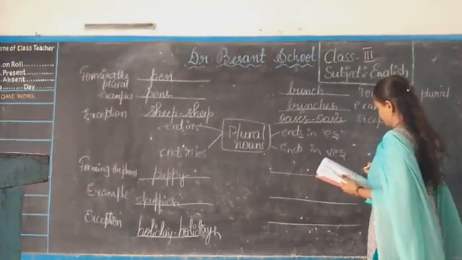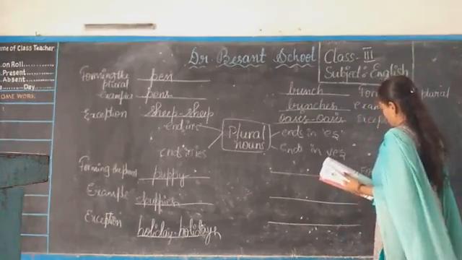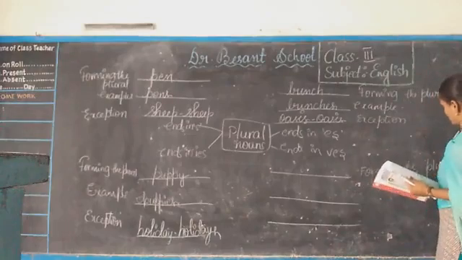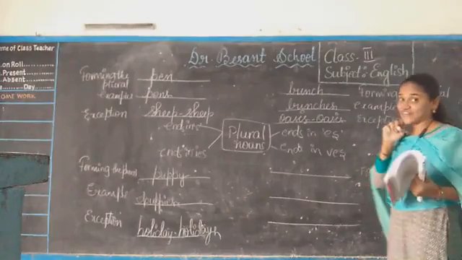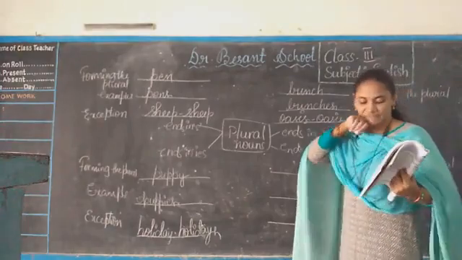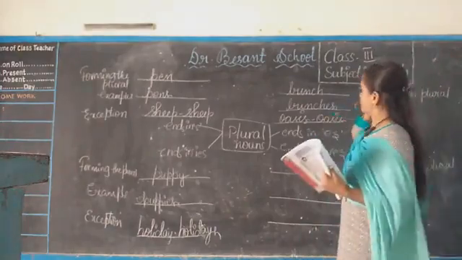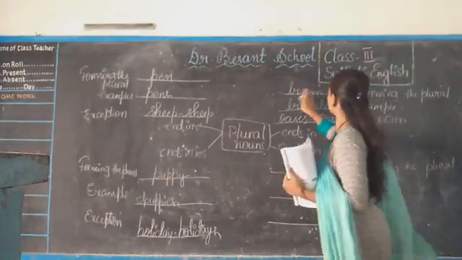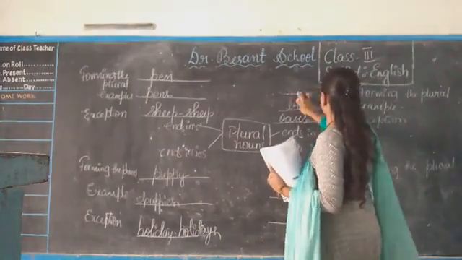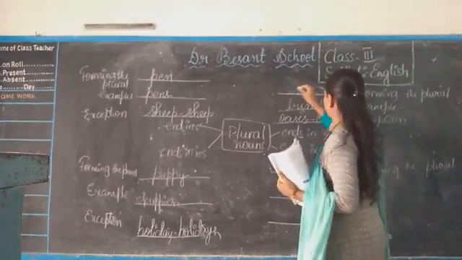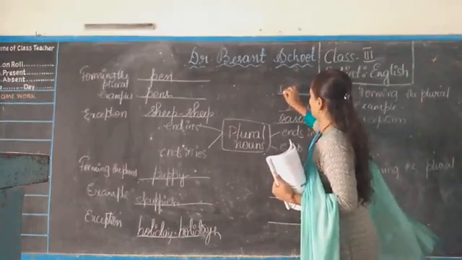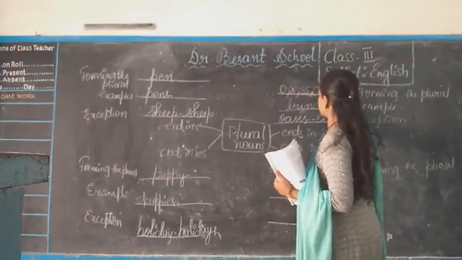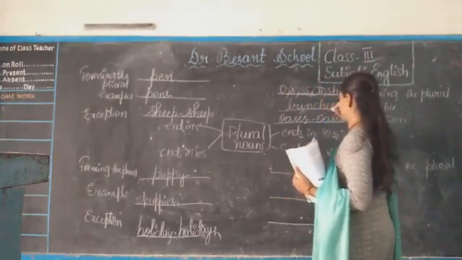Okay. Adding ves. If the word ends with f or fe, or else you can directly write here, instead of writing the word, you can write o, x, ss, ch, sh, z.